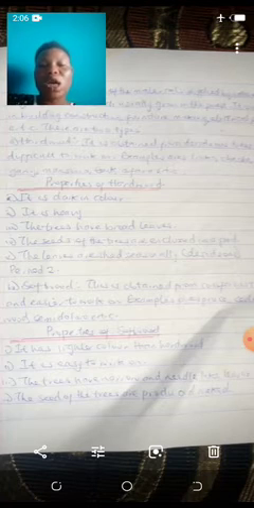Softwood is obtained from coniferous trees. They are obtained from coniferous trees and they are easier to work on.